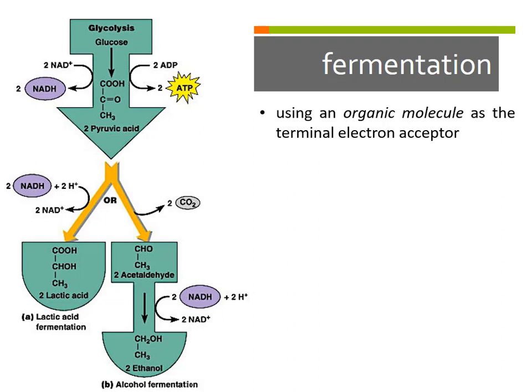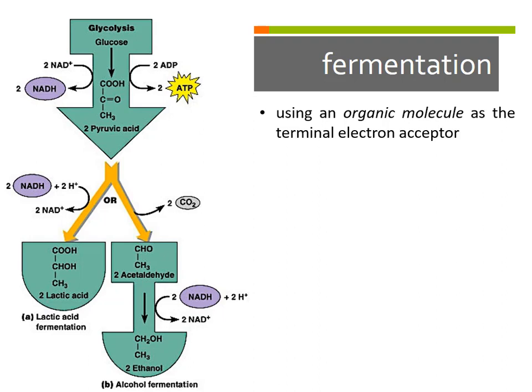So remember that NADH that we made in glycolysis. We can actually take that electron, right, the H gets converted into a proton and an electron, and we can take that electron from NADH and dump it directly onto pyruvate, and that gets converted into lactic acid. So pyruvate's organic, and it is the final electron acceptor in acid fermentation.